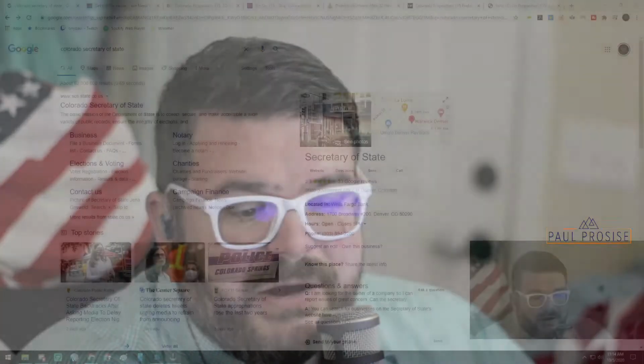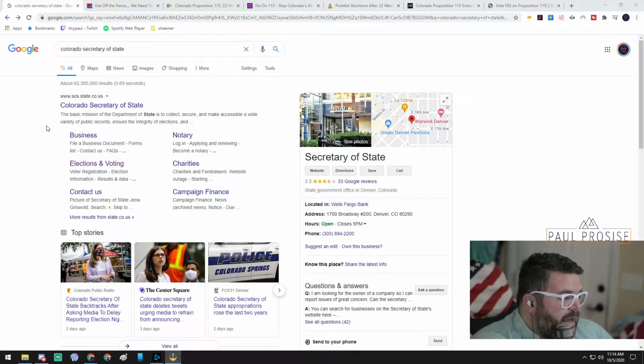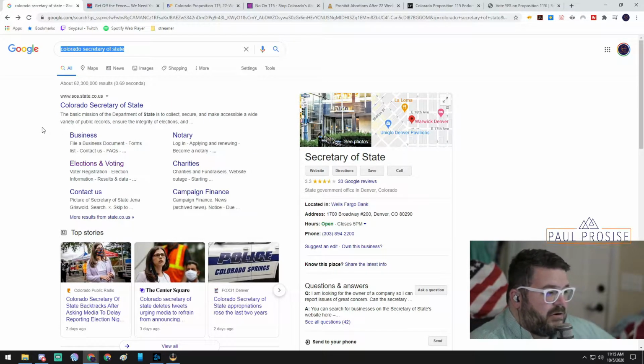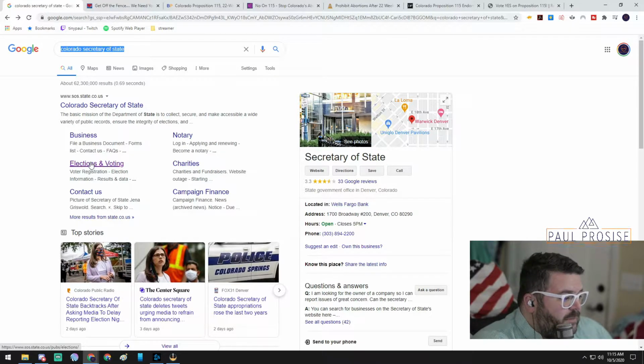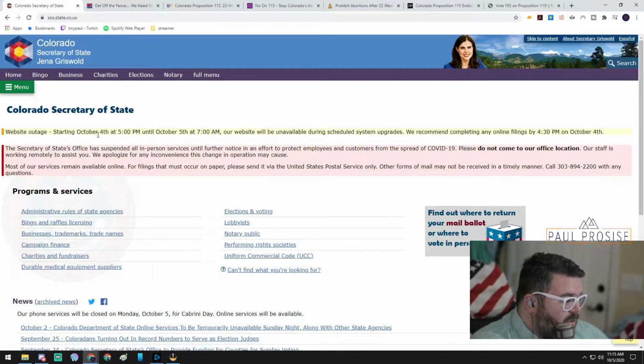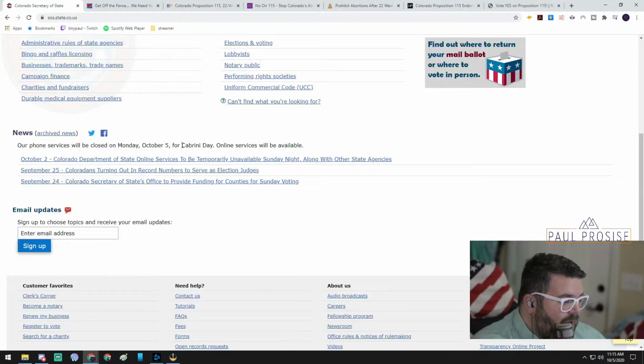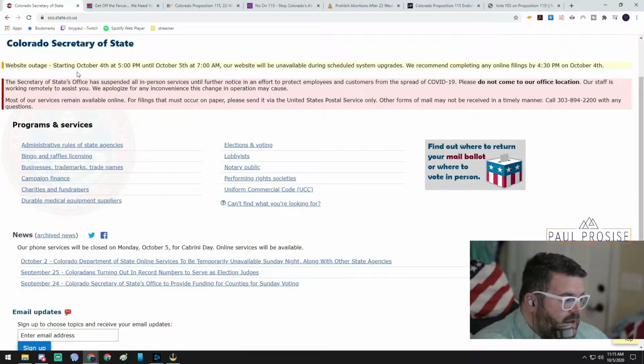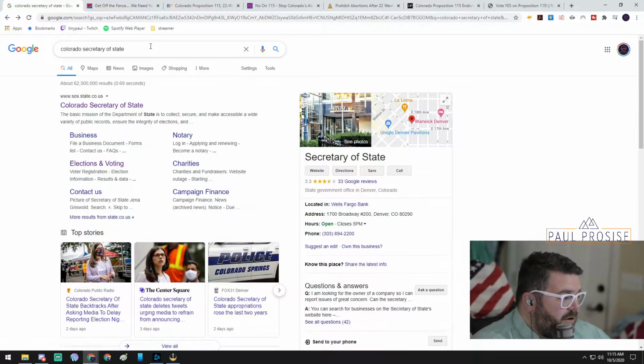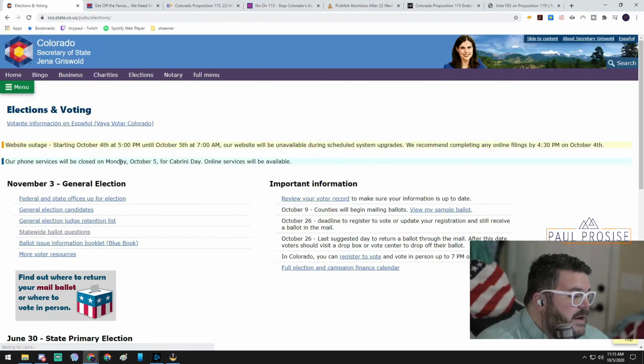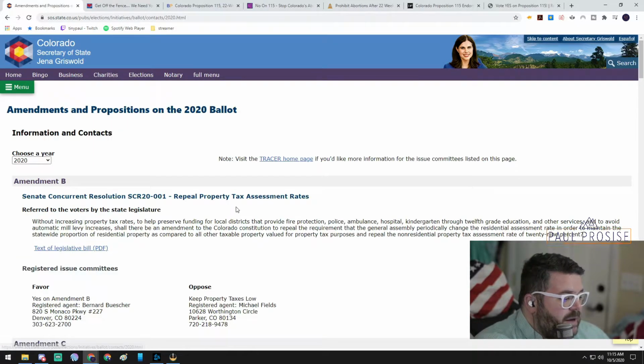So if you go here to my screen, we go directly to the Colorado Secretary of State. If you don't know where to find it, it's sos.state.co.us. Since that's kind of hard to remember sometimes, just type in Colorado Secretary of State. Right here on the front page, you can find elections and voting. If you just go through here, you can find all of that. It gets confusing, right? So I just recommend just do Colorado Secretary of State, maybe elections or voting, and go about it that way.